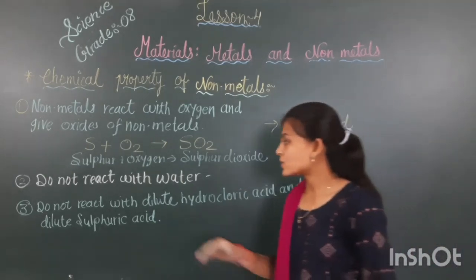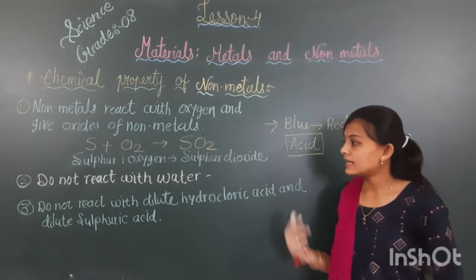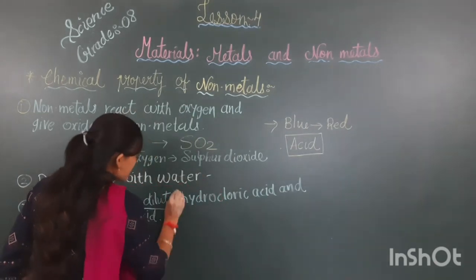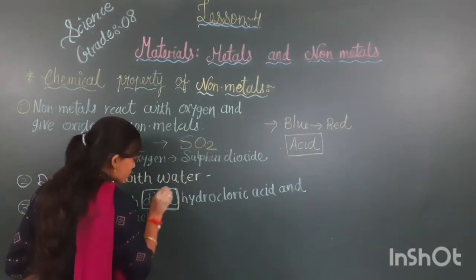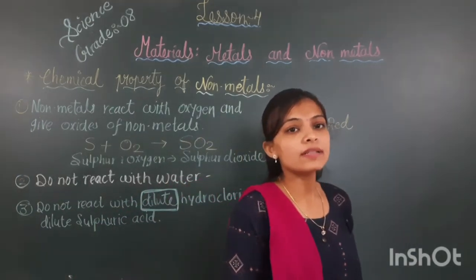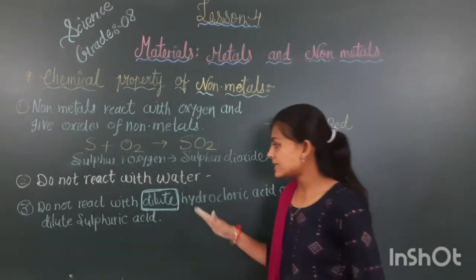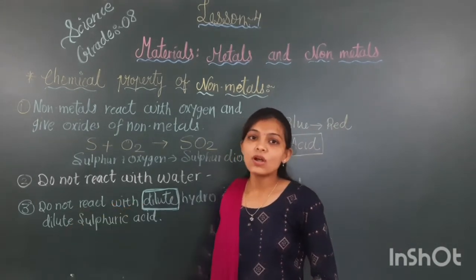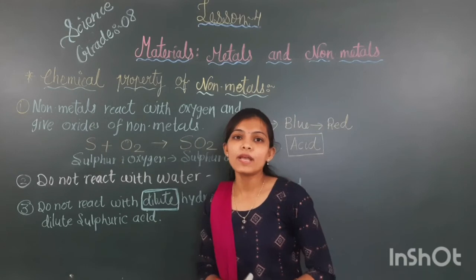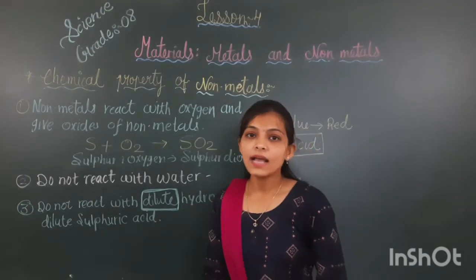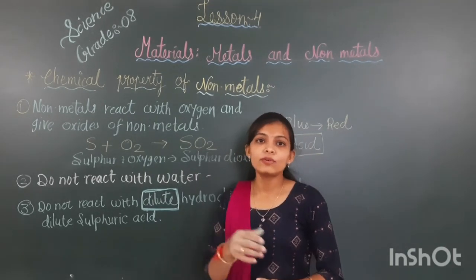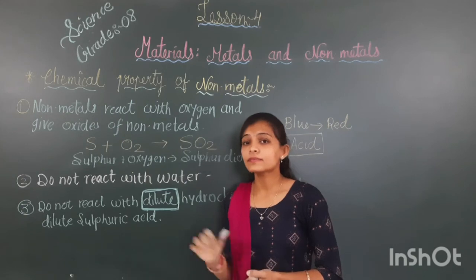The third point is that non-metals do not react with dilute hydrochloric acid and dilute sulfuric acid. What is the meaning of dilute? Dilute means water is used to make the solution very thin, and that is known as dilute. So non-metals do not react with dilute hydrochloric acid and dilute sulfuric acid. You will not see any reaction or any changes. So these are the chemical properties of non-metals, and the previous point was the chemical properties of metals.